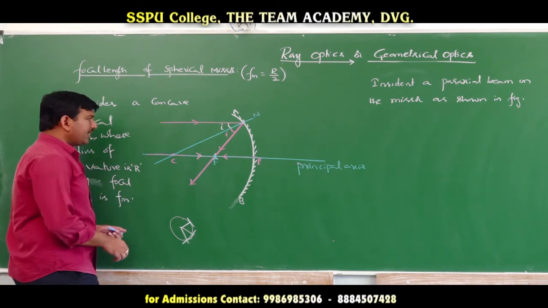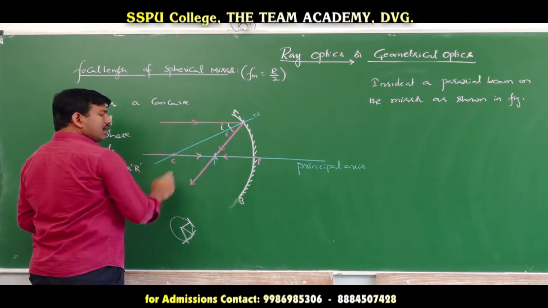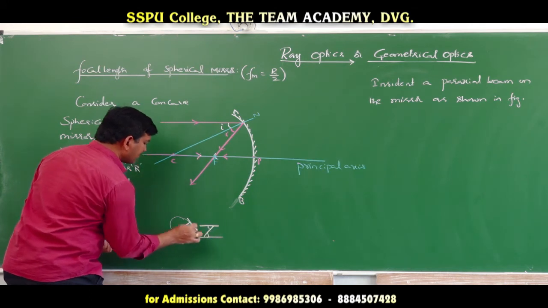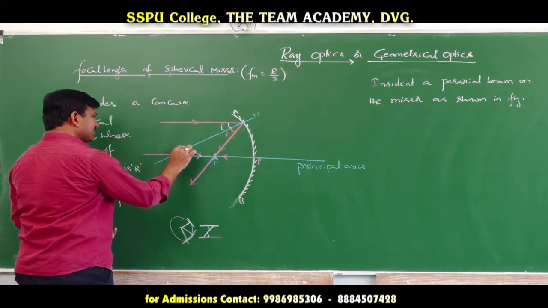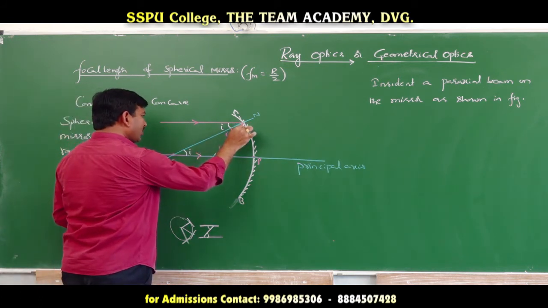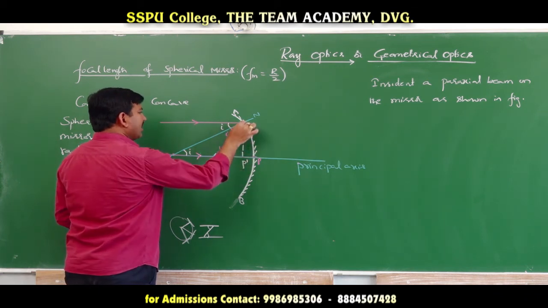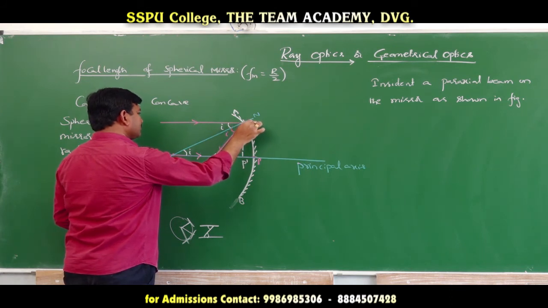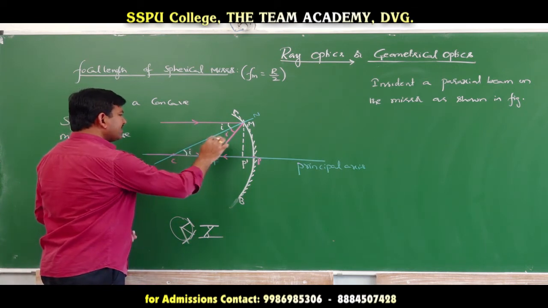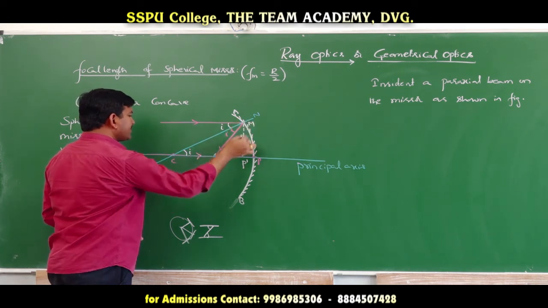Now, according to geometry, this angle and this angle must be equal because these two are alternate angles. If this is I, this must be I. Yes or no? Now, drop a normal here from the point N on to the principal axis. Choose this point as P dash and this point as M. This point is C, this is F, this is M, this is P dash.